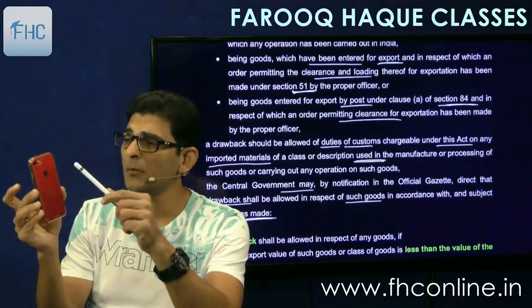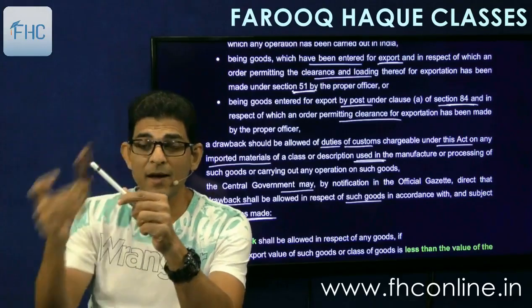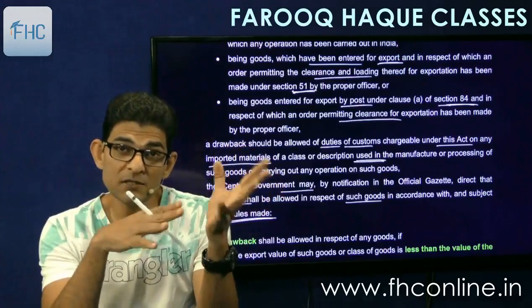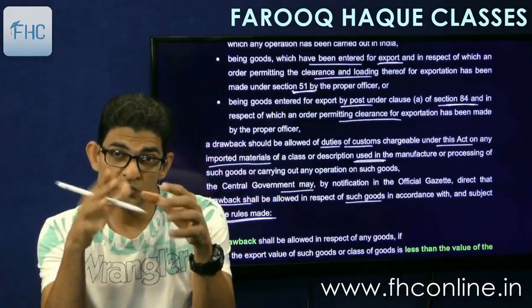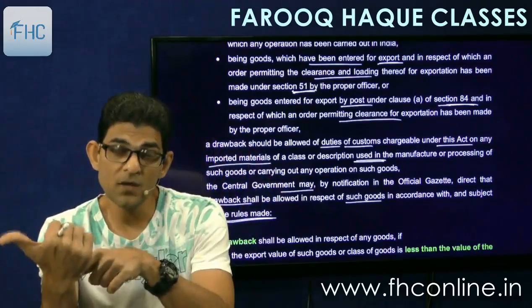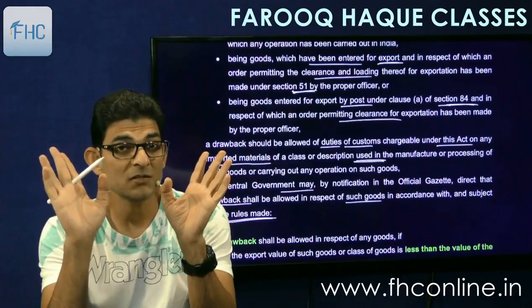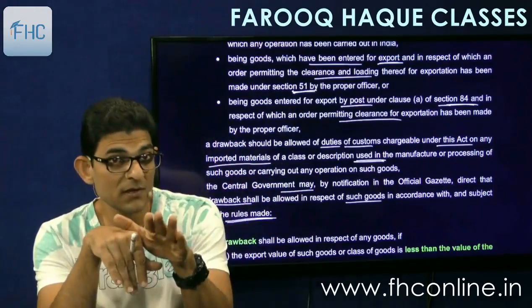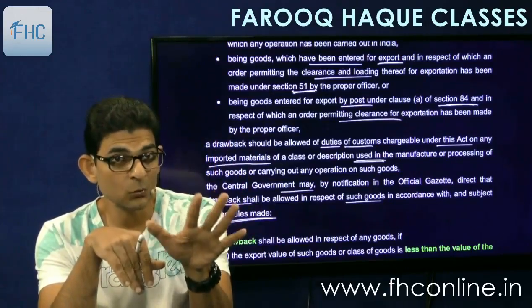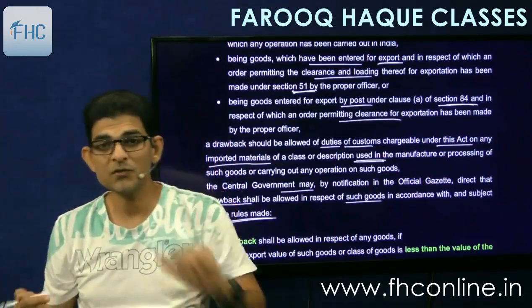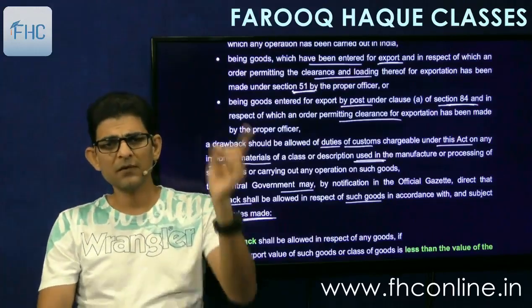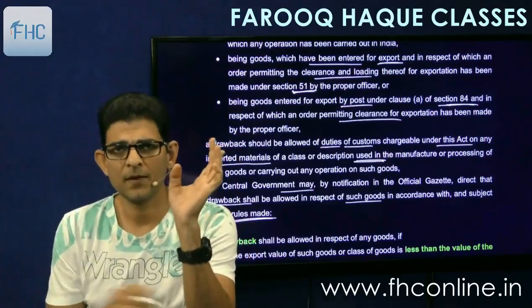That if a particular mobile phone is manufactured in India and is exported out of India, and raw materials were imported and used in the manufacture of this mobile phone, then drawback can be claimed at such and such rate. How that rate is prescribed, how that rate arrives, that we'll see in the rules. So one is all industry rate, means whoever is manufacturing mobile phones and exporting will get refund at that rate.